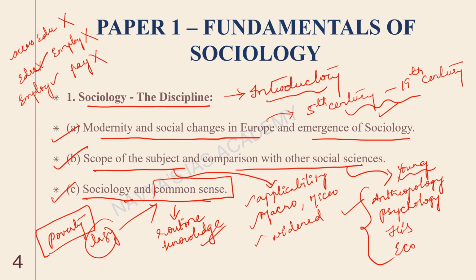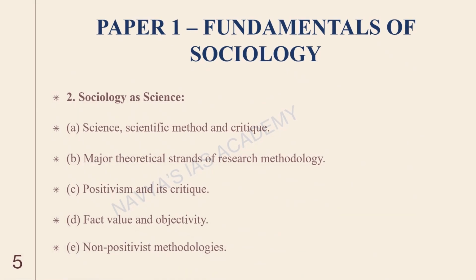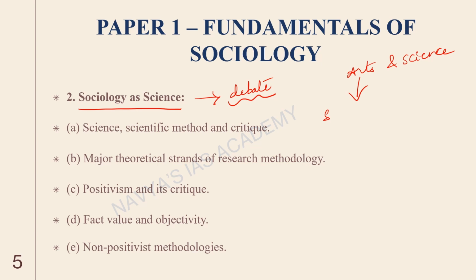Alright, now let's move on to the next chapter. The second chapter is sociology as science. This chapter is going to be a debate. We are going to debate on how sociology is a science. See, there is a difference between arts and science, right? Arts is about subjectivity and science is about objectivity.